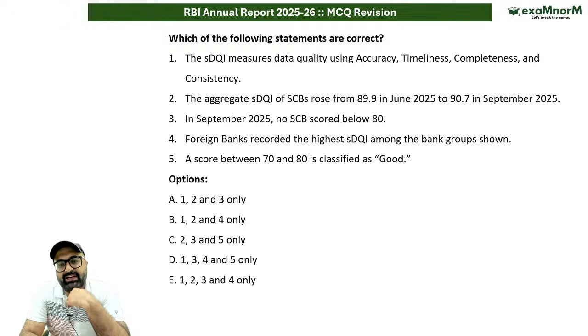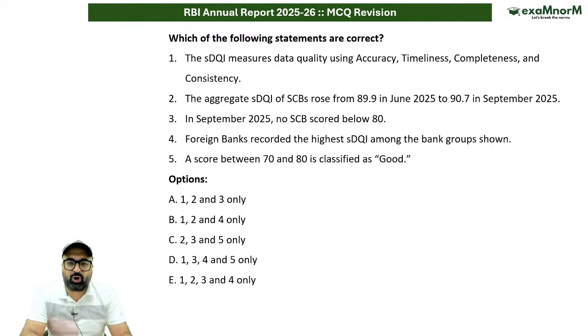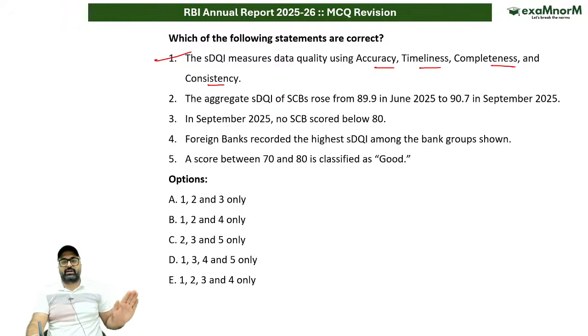The supervisory data quality index is basically a framework used to assess the quality of supervisory returns on four parameters. These parameters are accuracy, timeliness, completeness and consistency. भैया जो आप डेटा शेयर कर रहे हैं, कितना वो एक्यूरेट है, कितना टाइमली शेयर कर रहे हैं, कितना कंप्लीट है, कितना कंसिस्टेंट है. ठीक है. अब इसमें दे गिव स्कोरिंग टू डिफरेंट कैटेगरीज ऑफ बैंक्स. Accuracy, timeliness, completeness, consistency are the four data quality measures.